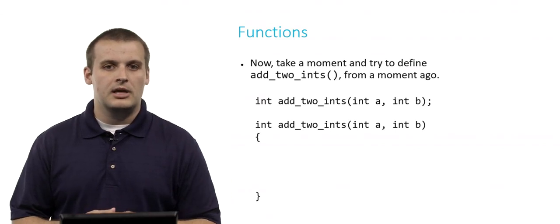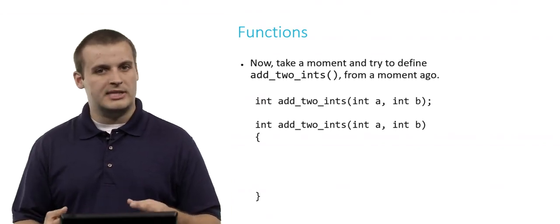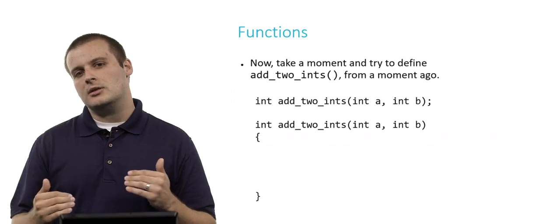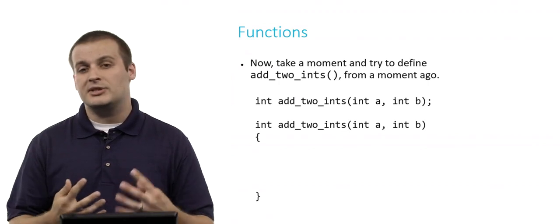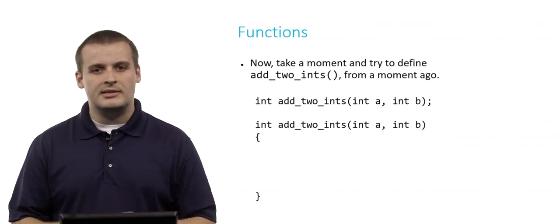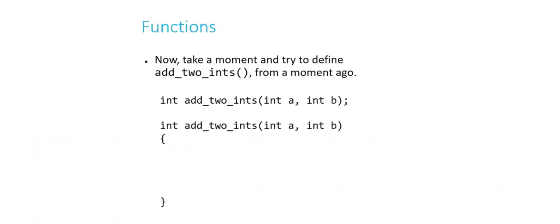Now take a moment, pause the video again, and try and define add2ints, which is the other function that we talked about a moment ago. Again, here I've put the function declaration, ends with a semicolon, and an open curly brace and a closed curly brace to indicate where we will fill in the contents of add2ints so that we define the predictable behavior inside the black box. So pause the video and take as much time as you need to try and define an implementation of add2ints such that when the function outputs a value, it does in fact return the sum of the two inputs.